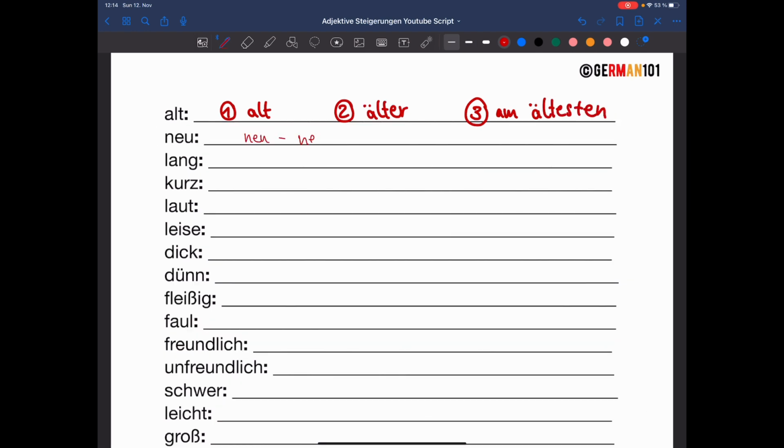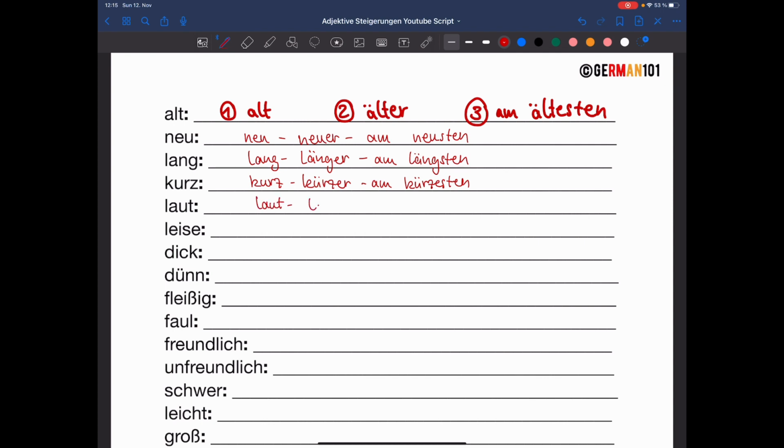Neu, neuer, am neuesten. Lang, länger, am längsten. Kurz, kürzer, am kürzesten.